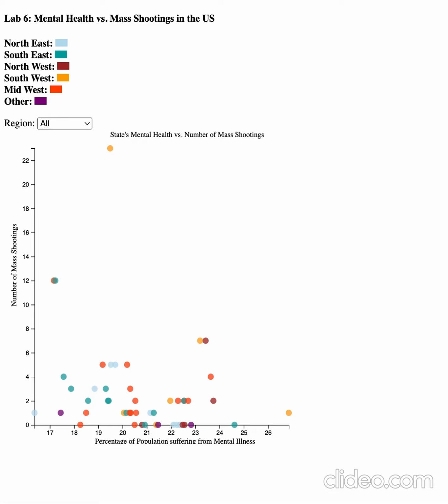Ethan is looking through the news and observes that many mass shooters are reported to have abnormal mental health. He wants to view the correlation between mental illness rates and mass shooting rates of a population. He views the scatterplot to observe any trends.